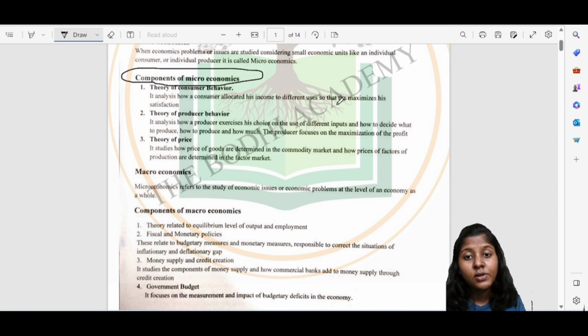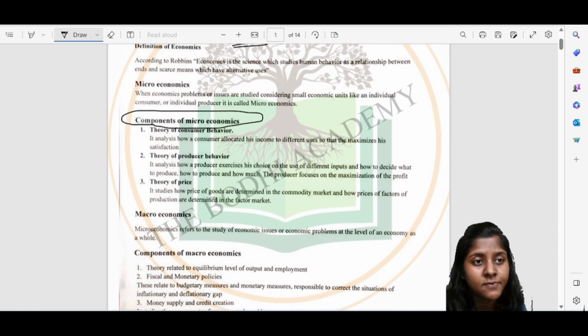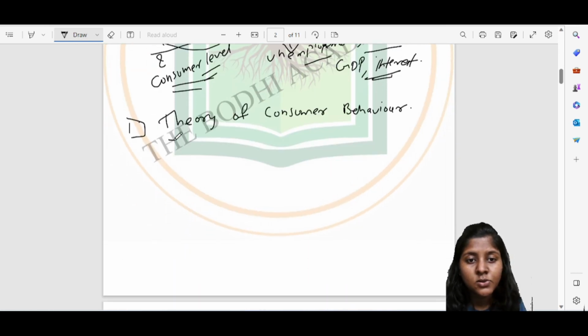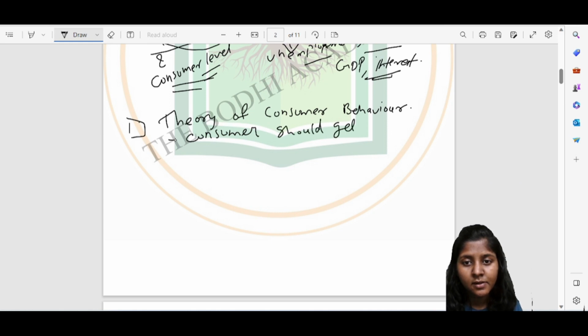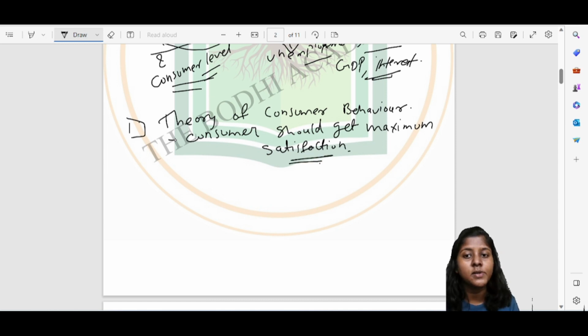He will use it for different uses, and the only motive is that the consumer will get maximum satisfaction out of his income. So theory of consumer behavior is that a consumer should get maximum satisfaction. Only this deals with the theory of consumer behavior.